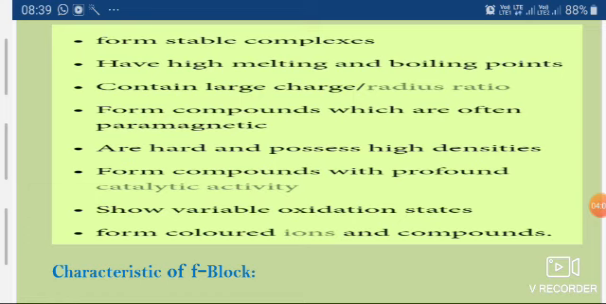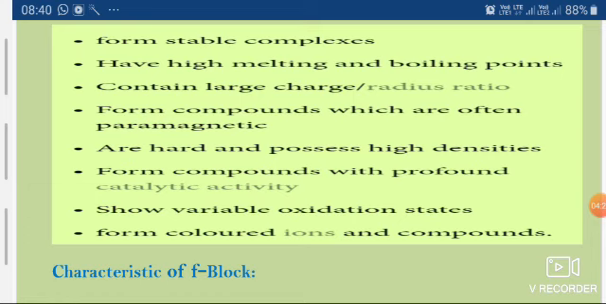Then next is they are hard and possess high densities. As you know, these are metals. The packing efficiency of these metals is higher, so they have higher densities.